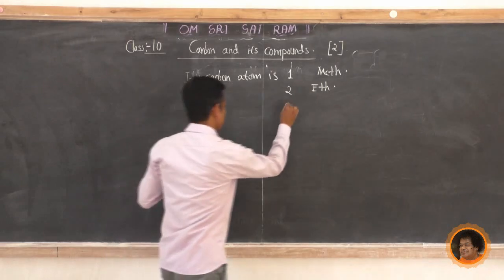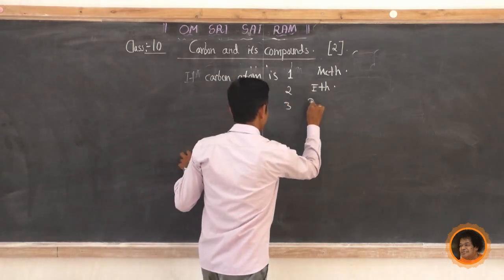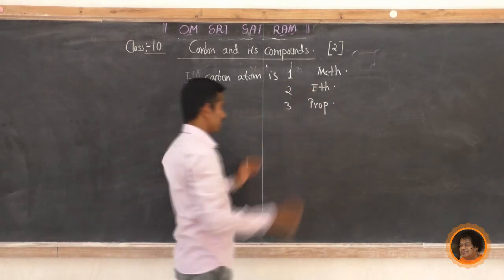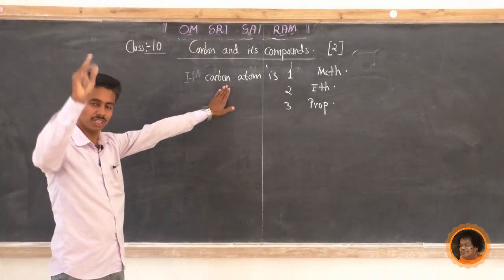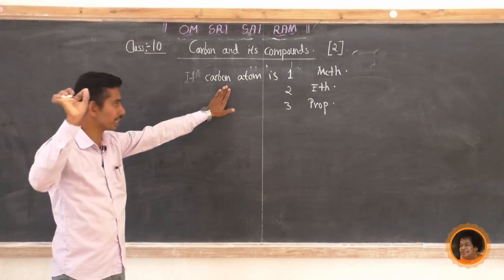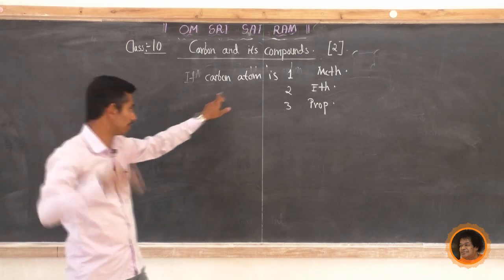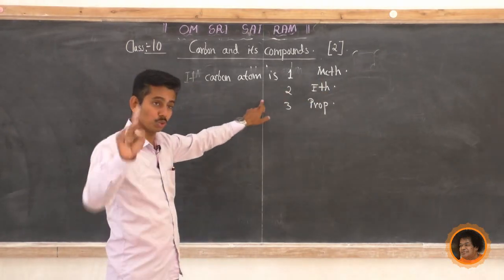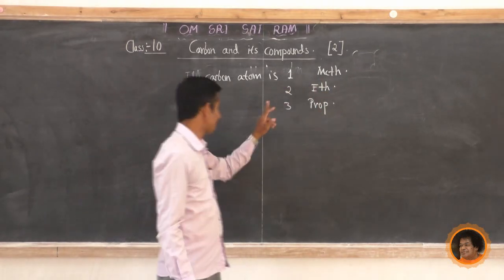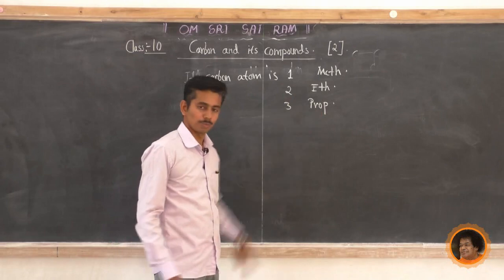If 3, it is prop. Just write this down. A hydrocarbon is a compound of hydrogen and carbon. If carbon atom is 1, remember it is meth; 2 is eth; 3 is prop.